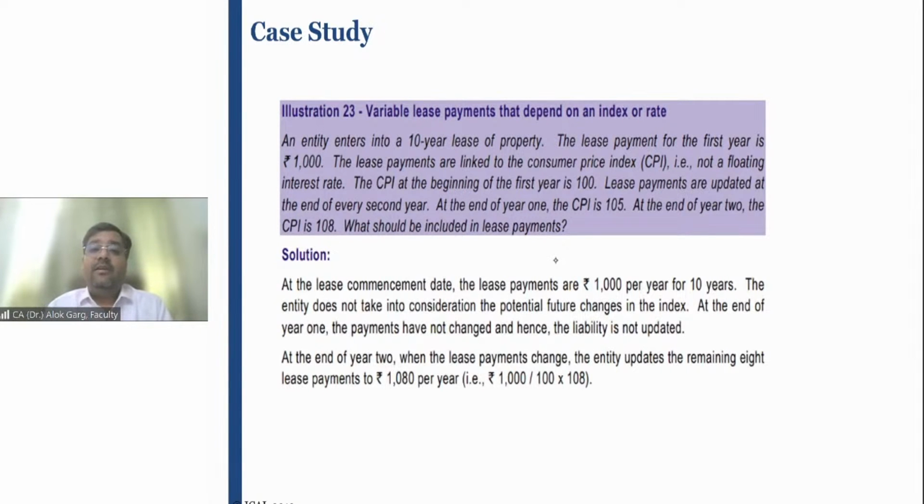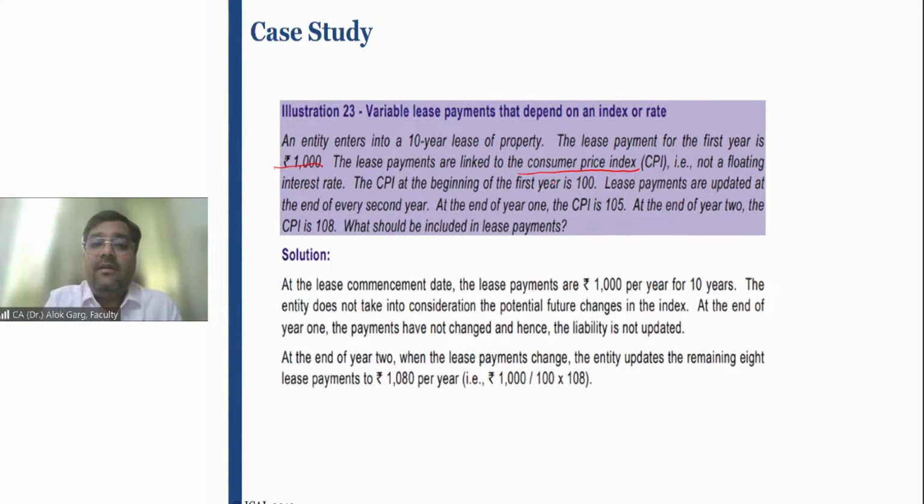Illustration number 23, on the basis of index or rate. An entity enters into a 10-year lease of property. The lease payment for the first year is 1,000 rupees. That is a fixed lease payment. The lease payments are linked to the consumer price index. That is not a floating interest rate. If the CPI increases, lease payment will increase.